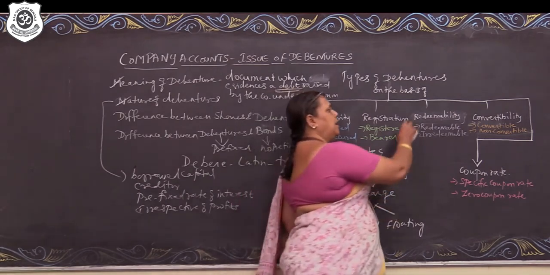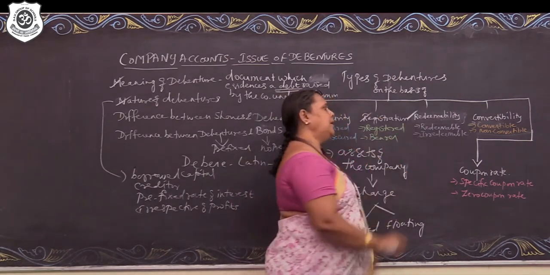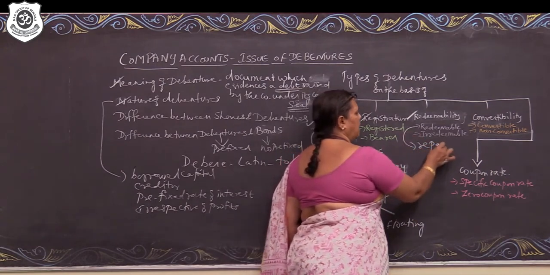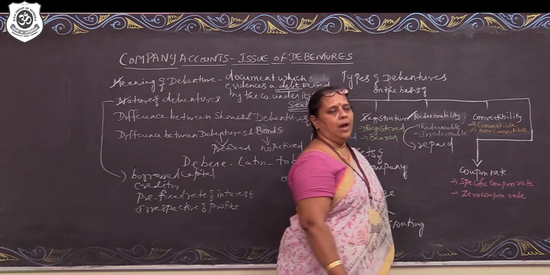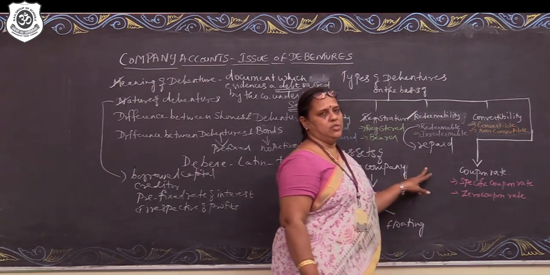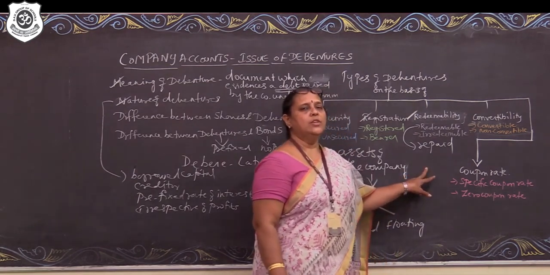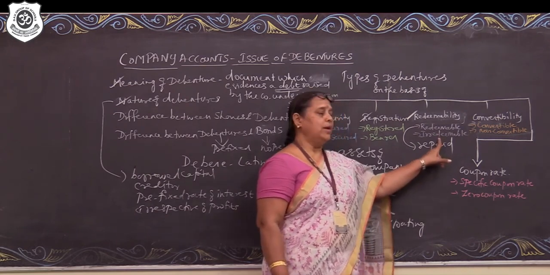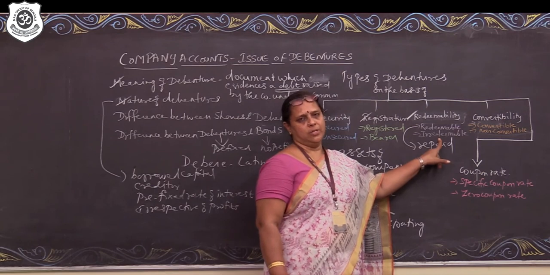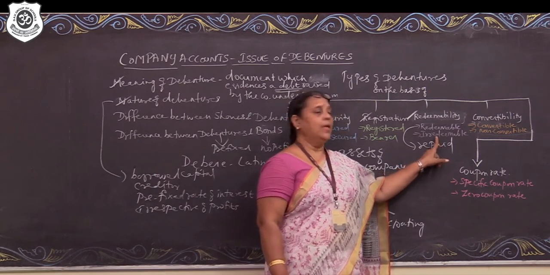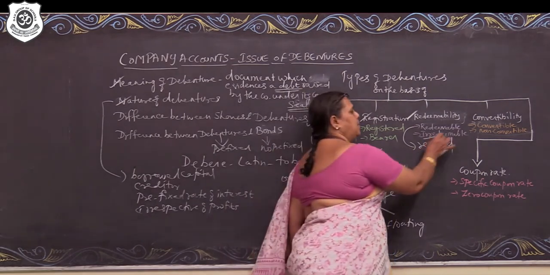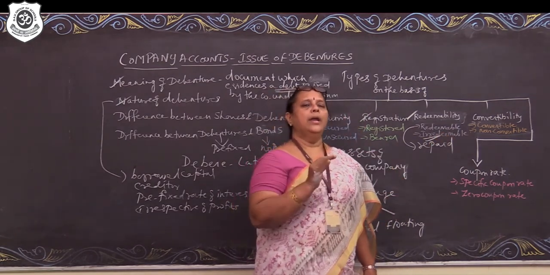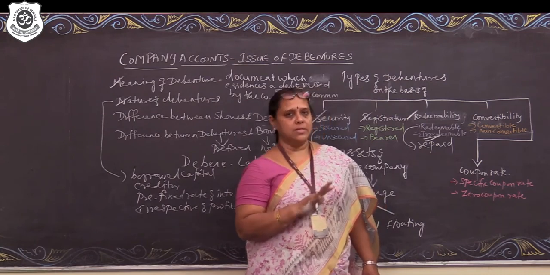The next is redeemable and irredeemable debentures. Those debentures which are repaid after a specific period of time are called as redeemable debentures. And those debentures which will be repaid only in the event of winding up of the company are called as irredeemable debentures. Again, in India, there are no irredeemable debentures at all. All debentures issued in India are redeemable in a span of 10 years' time.